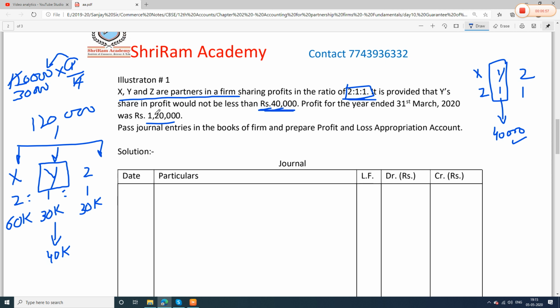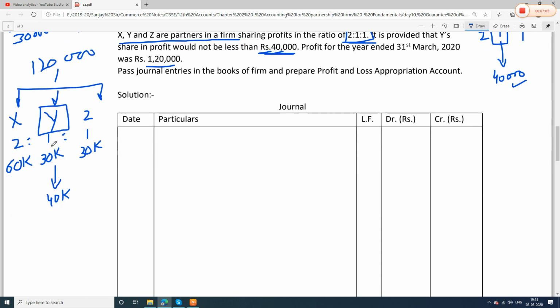All the partners guaranteed him. So he is getting 30,000 profit, but he is guaranteed 40,000 rupees. So there is a shortage. Shortage of how much? 10,000 rupees.